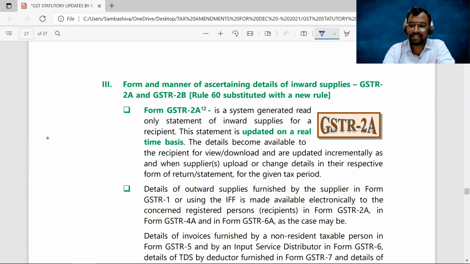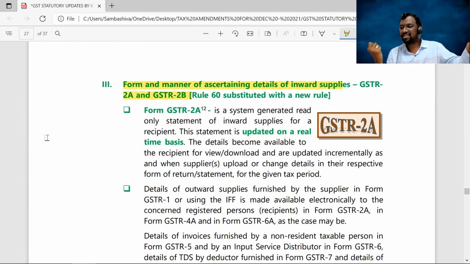Form and manner of ascertaining the details of inward supplies by the recipient, GSTR 2A and 2B, we have already discussed. Sir, about 2A and 2B: in 2A, the details will be updated on a real-time basis. So it is difficult for the recipient to ascertain what his eligible input tax credit is, because as and when the invoice is uploaded by the supplier in his GSTR 1, the GSTR 2A information changes. Clear, sir? You can see here, GSTR 2A is a statement updated on a real-time basis.